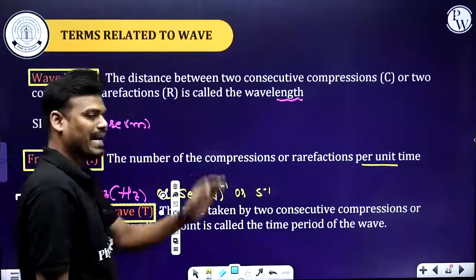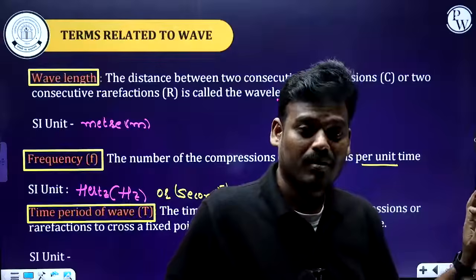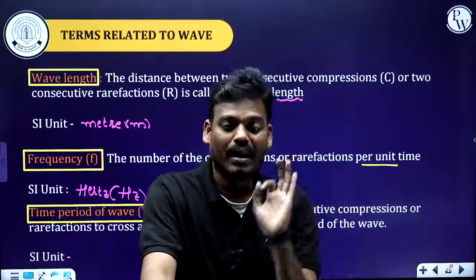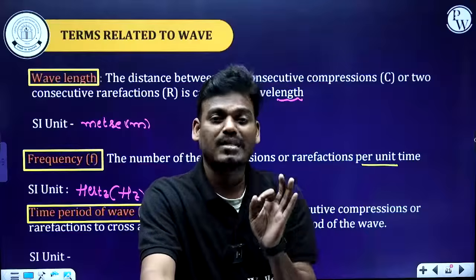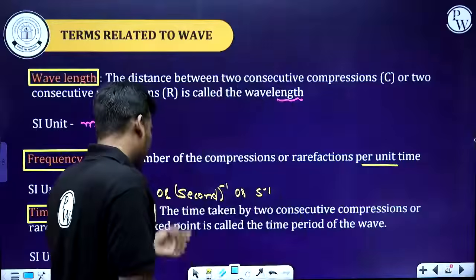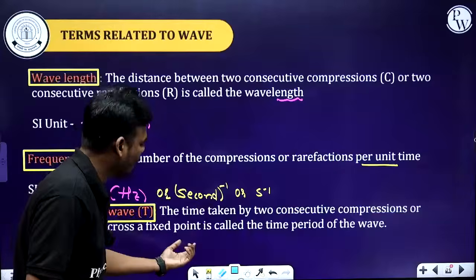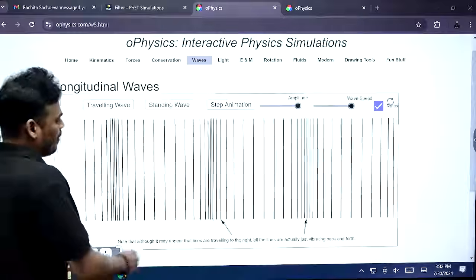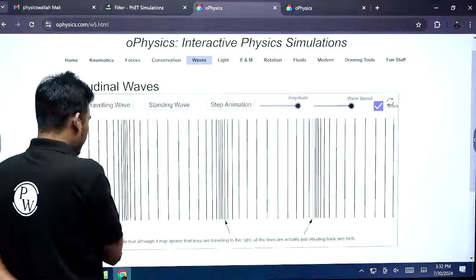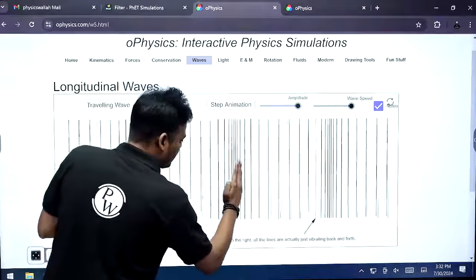What is this? Time taken by the wave to complete one vibration in case of a transverse wave. And in case of a longitudinal wave, the time taken by two consecutive compressions or rarefactions is called the time period of a wave. Now, time taken by two consecutive compressions or rarefactions to cross a fixed point. For example, let's consider this is the fixed point. So here, the time taken from here to here. What is the time taken by this compression to cross this red line?